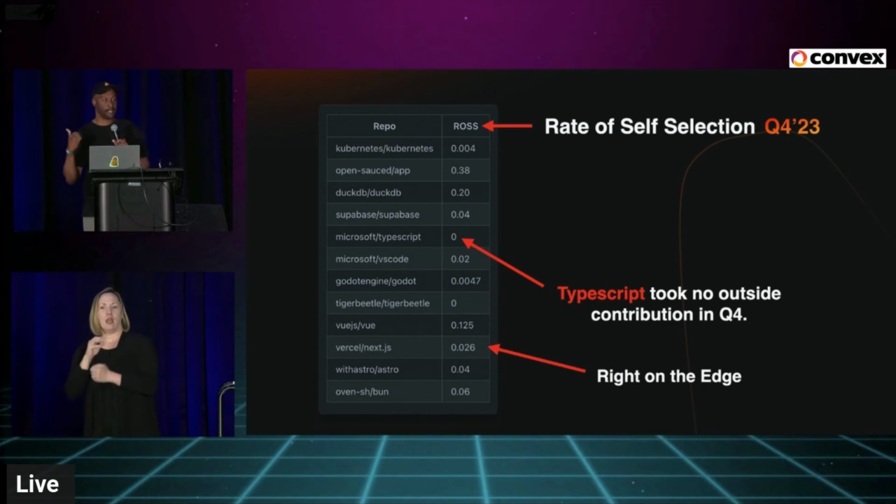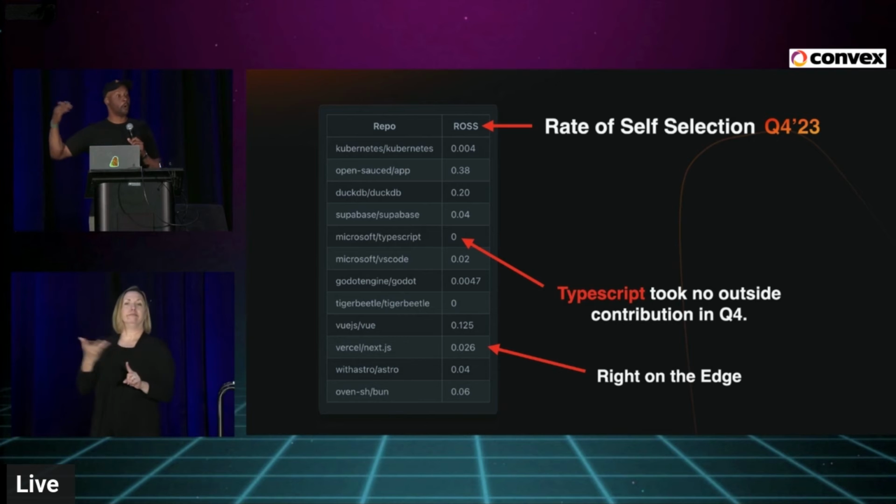There's a lot of contributions from former Microsoft employees who have a strong connection. But what I'm getting at is, it's good to know what you're getting into before you go in. And shout out to Next.js.